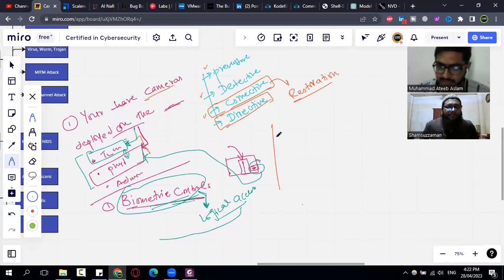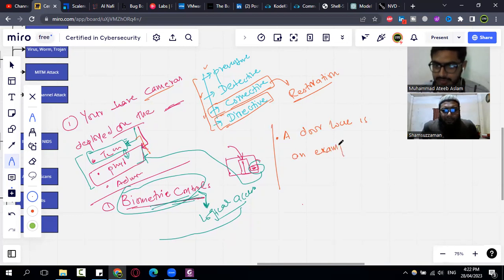And a question may be asked that a door lock is an example of, and it may have these four options. A door lock: preventive. Yes, exactly, because it is preventing any unauthorized person from entering the area or something.